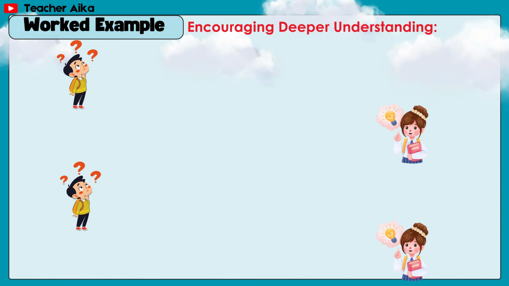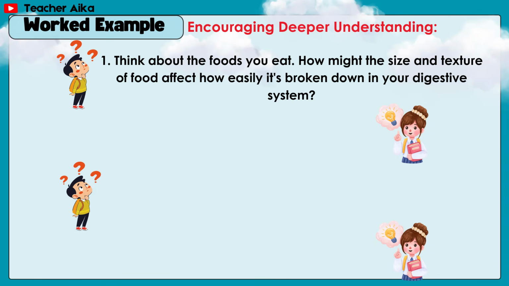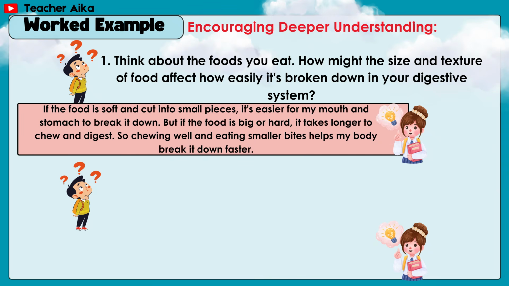Worked example encouraging deeper understanding. Number 1. Think about the food you eat. How might the size and texture of food affect how easily it's broken down in your digestive system? Answer: if the food is soft and cut into small pieces, it's easier for the mouth and stomach to break it down. But if the food is big or hard, it takes longer to chew and digest. So chewing well and eating smaller bites helps my body break it down faster.